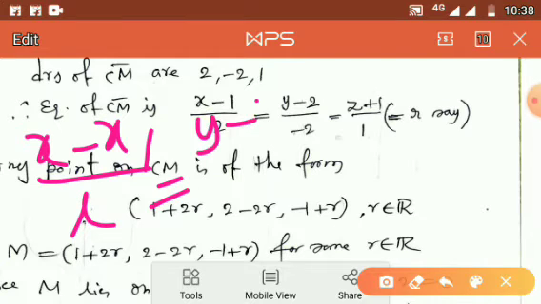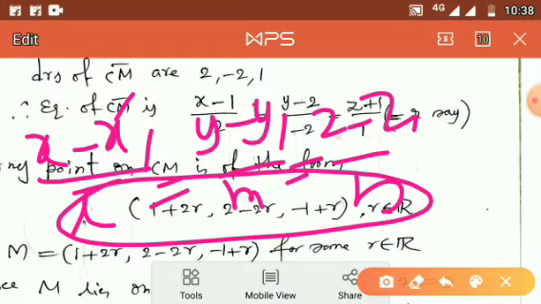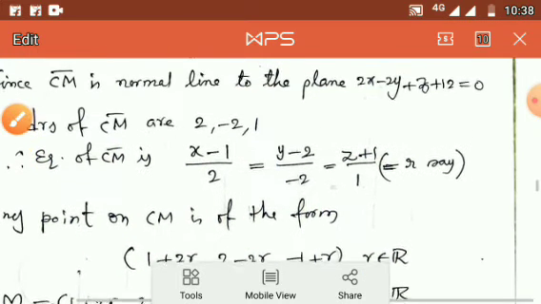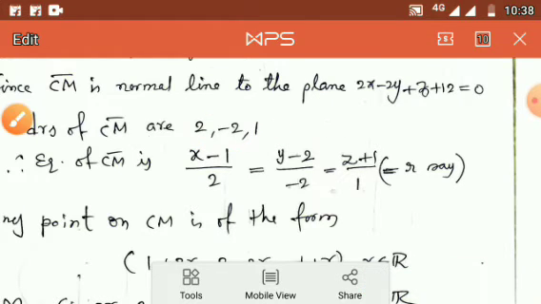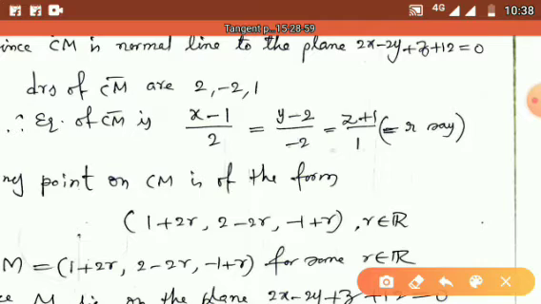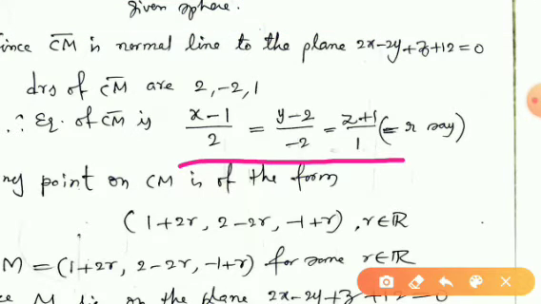This is the principle to find the equation of the straight line: x minus x1 by l, y minus y1 by m, z minus z1 by n. Here l, m, n are directional ratios, and x1, y1, z1 is the point. By applying this principle, using the point C and the directional ratios 2, minus 2, 1, the equation of the straight line CM is x minus 1 by 2 is equal to y minus 2 by minus 2 is equal to z plus 1 by 1. Say this is equal to r.